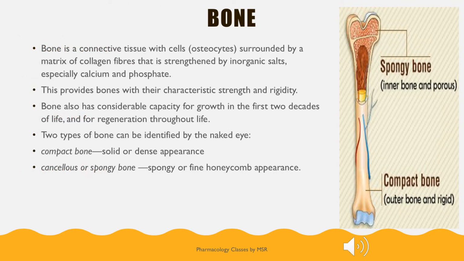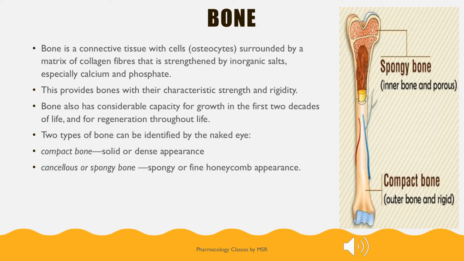The next connective tissue is bone. Bone, blood and lymph are also connective tissues, whereas blood and lymph are termed liquid connective tissues, and bone is a mineral connective tissue because it contains minerals. Bone has various minerals like calcium, phosphate, etc. So we term it mineral connective tissue. It gives strength and rigidity.